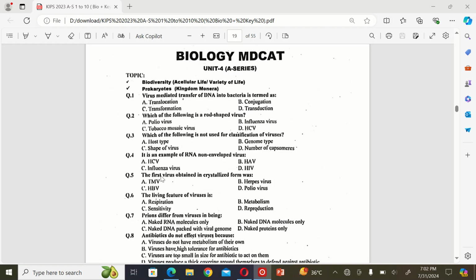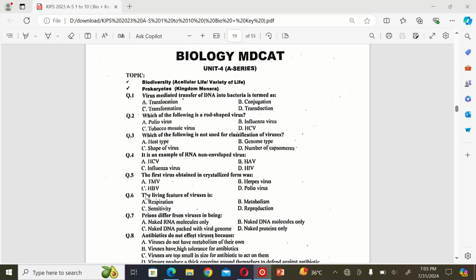The next MCQ is: the first virus obtained in crystalline form was A. TMV, B. Herpes virus, C. HBV, and D. Poliovirus. So the correct option is A. TMV.